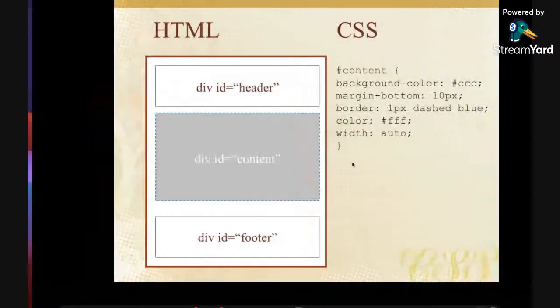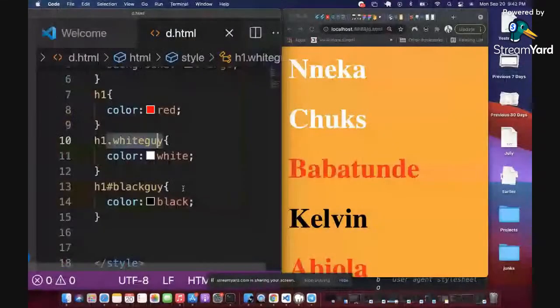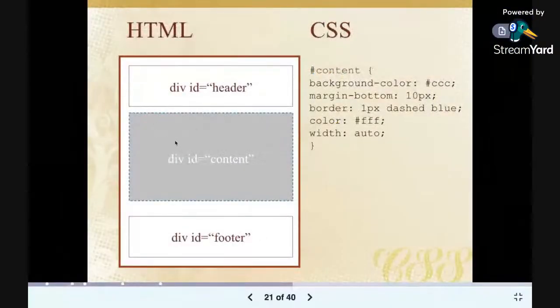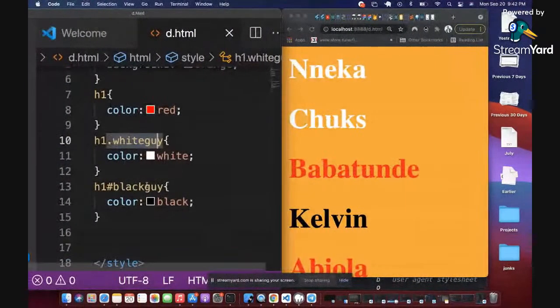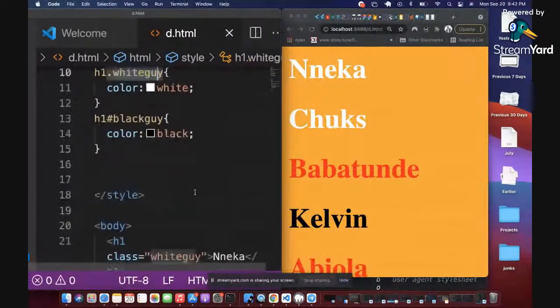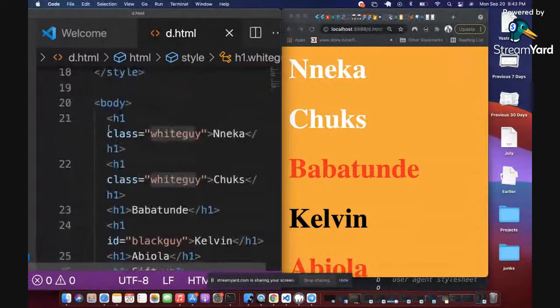So let's go and practice. What I'm going to do is design something. Can you see this page you're seeing here? I want to quickly design this, and I want it to look exactly like this. So see what I'm going to do. I'm going to lay out the page, so I'm going to remove all of this.